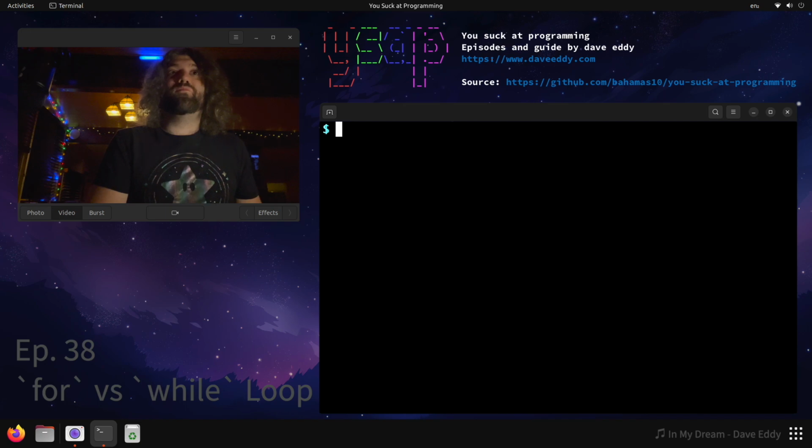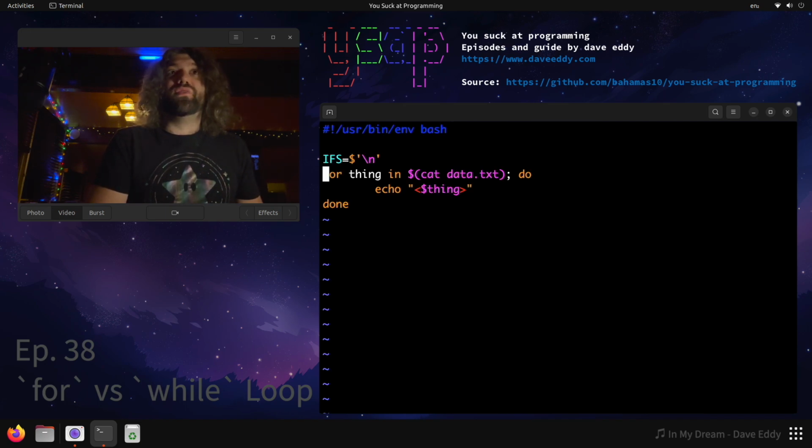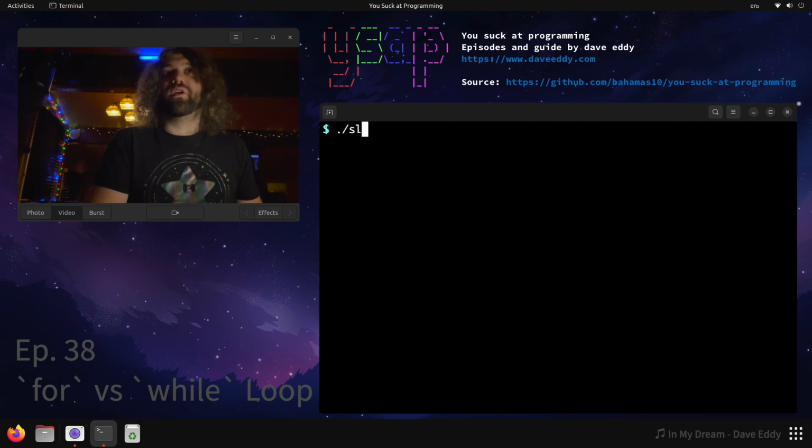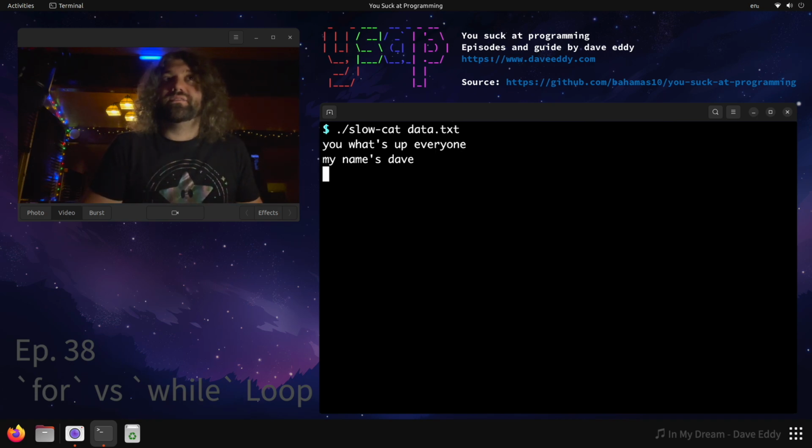Why is this a problem? Well, here's something we don't even talk about. This has to read all of the data in before it can start processing it. So let's say instead of catting the data, cat's pretty simple, what if we had a different program called slowcat? Slowcat works just like cat, except that it's slow.